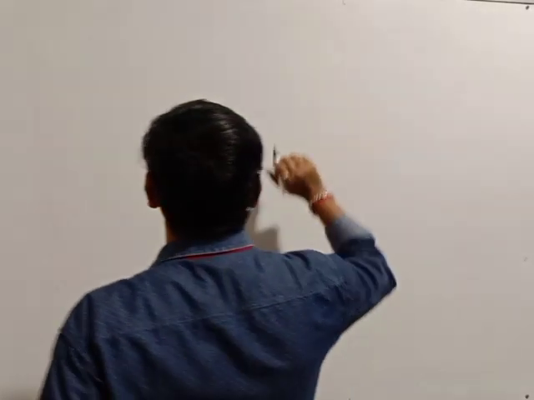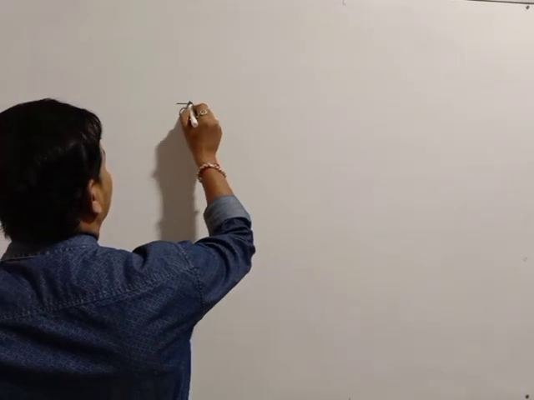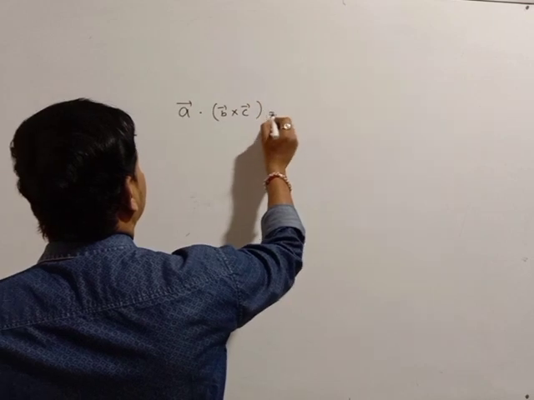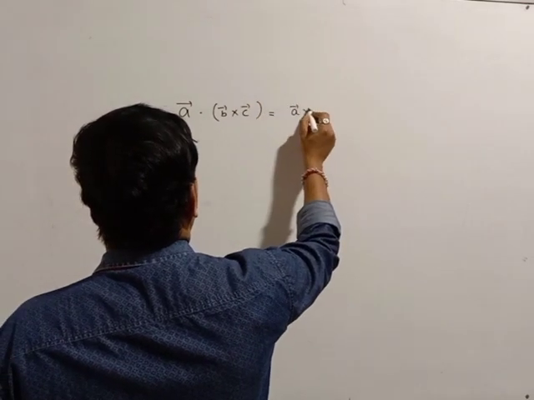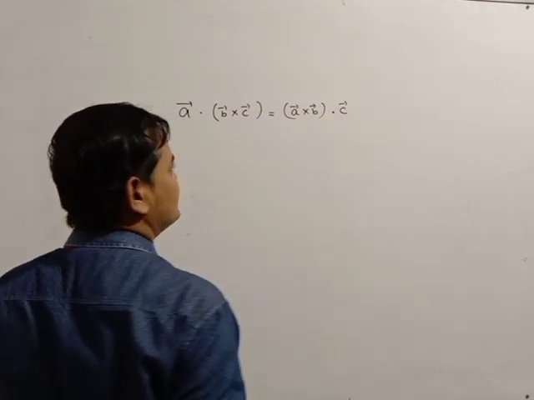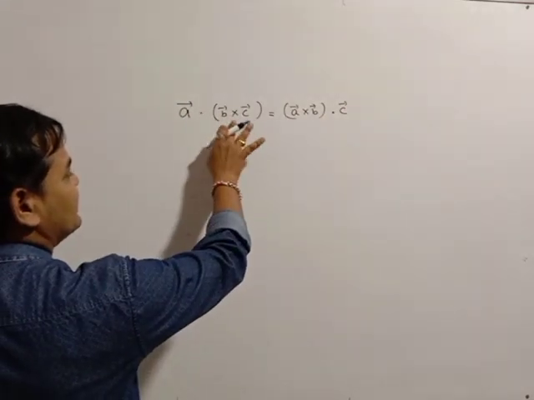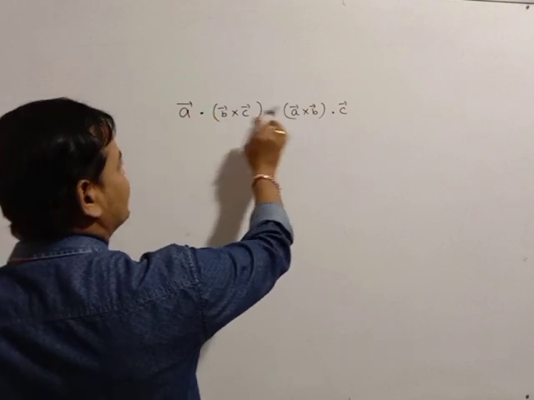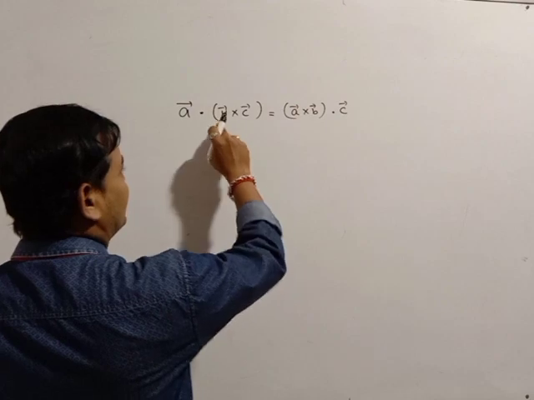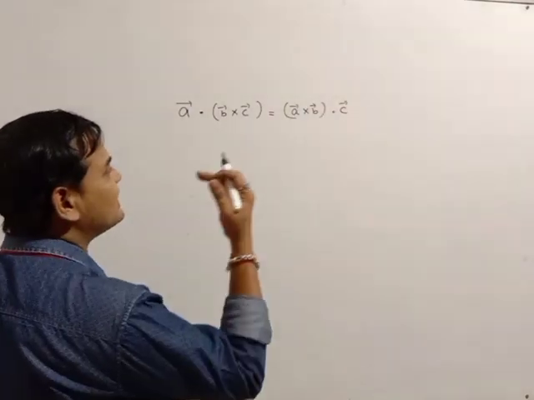If the positions of dot and cross of three vectors can be interchanged, then the box value cannot change. That means A bar dot B bar cross C bar is always equal to A bar cross B bar dot C bar. What happened? The positions of the dot and cross can be interchanged. Where the dot was, the cross comes, but I cannot change the bracket, otherwise it becomes meaningless.